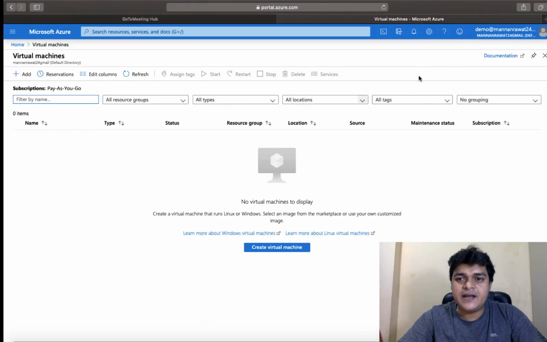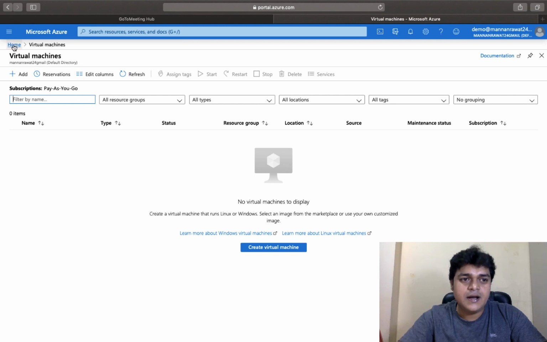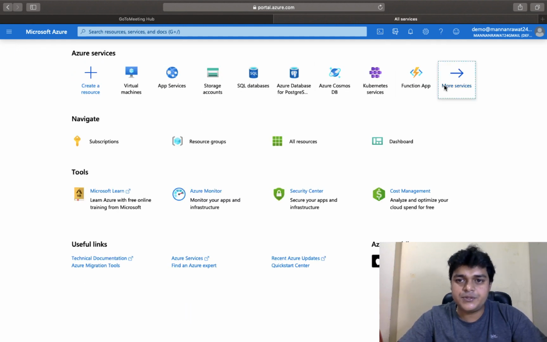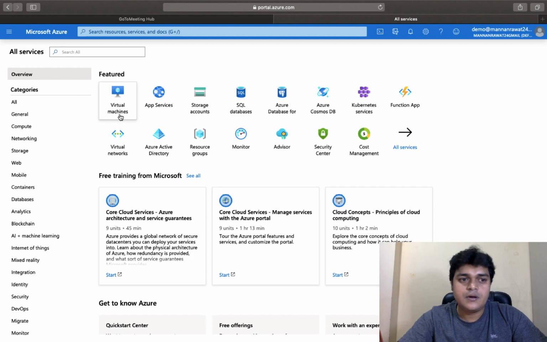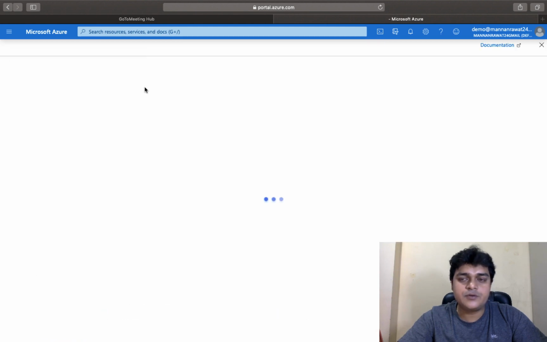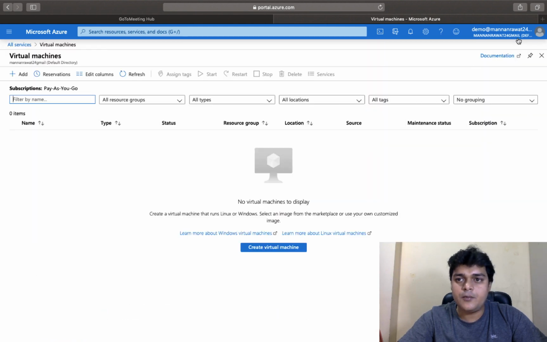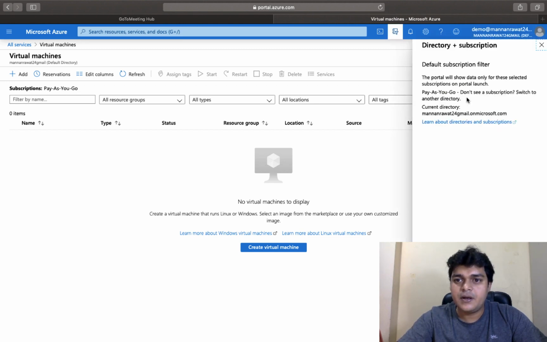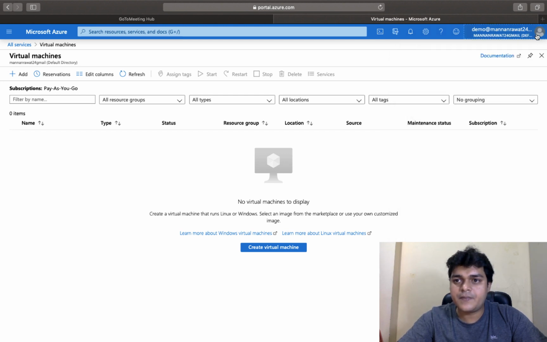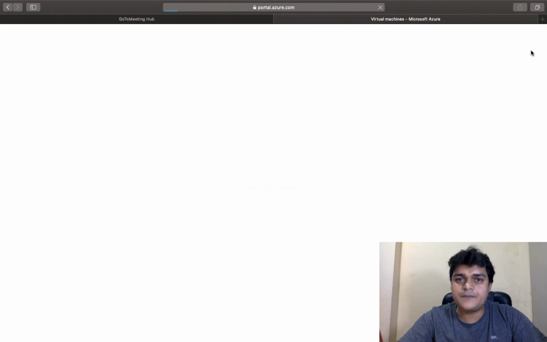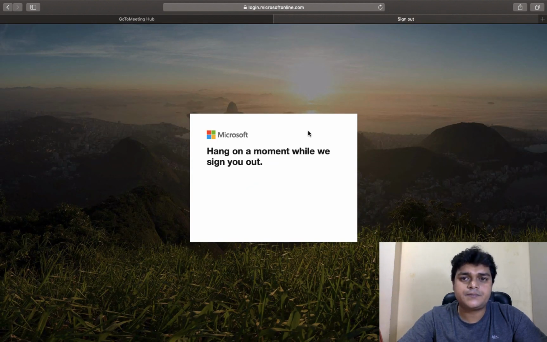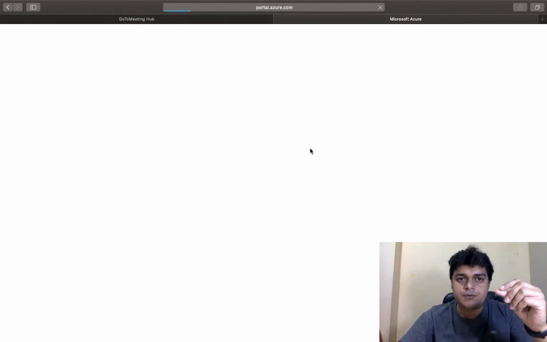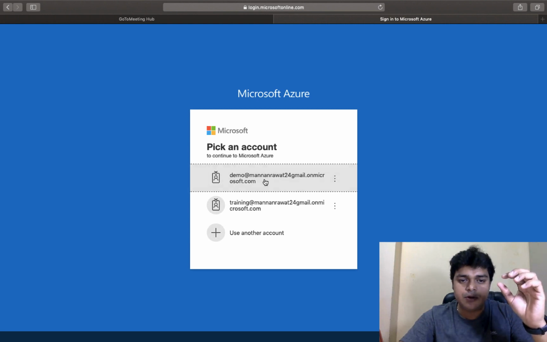Just give me 1 minute. I think I need to log in again to our portal. Just check here, click on More services, go to the Compute part and click Virtual machines. No problem. I'm planning to switch my directory. Okay, fine, I'm going to log out and log in again. Just give me 1 minute. Okay, no problem. So you need to log in to your system again.